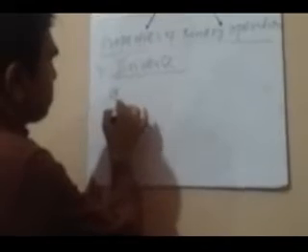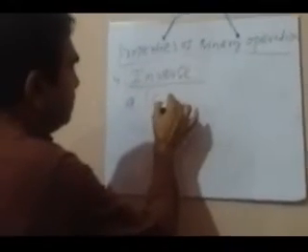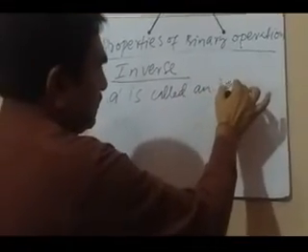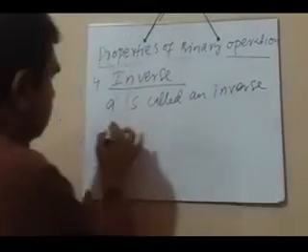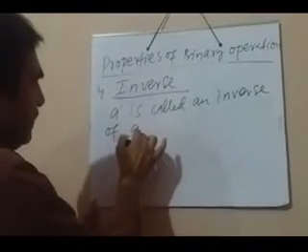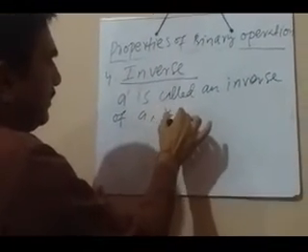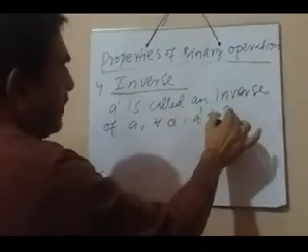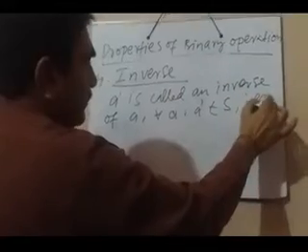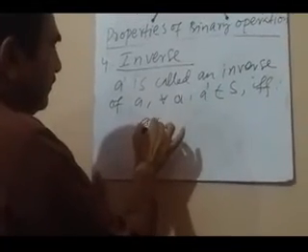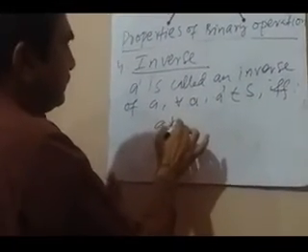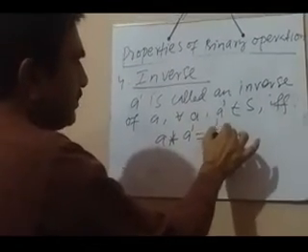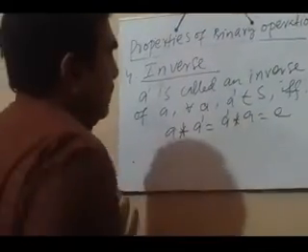A dash is called an inverse of A, for all A and A dash both belonging to the same set, if and only if A binary operation A dash is equal to A dash binary operation A is equal to e.